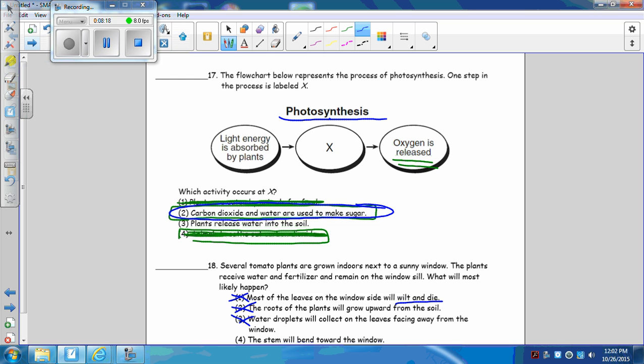The stem will bend toward the window. All right, will they bend toward the window, the stem? Yes, because they're looking for what? They want the light. They're on the windowsill, so they're going to bend toward the window to get the light. Good job. Number 19. We're almost done.